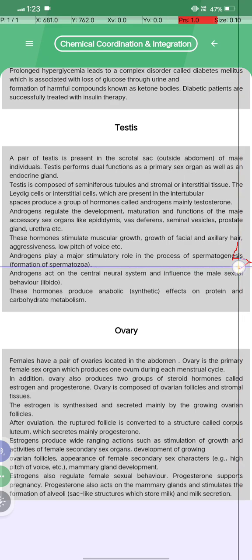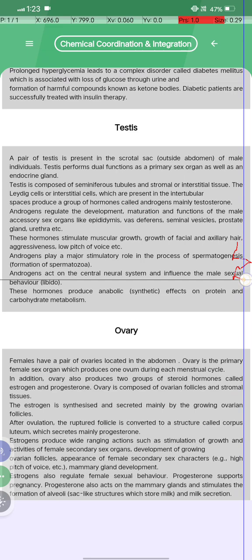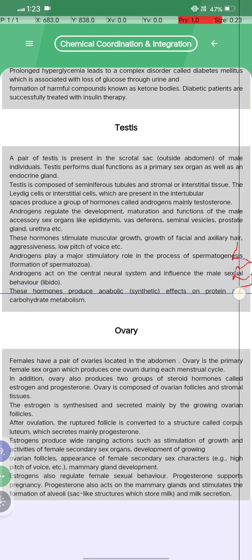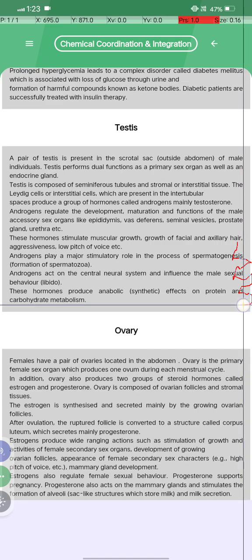Formation of the spermatozoa. Androgens act on the central neural system and influence male sexual behavior and the libido. These hormones produce anabolic and synthetic effects on protein and carbohydrate metabolism.